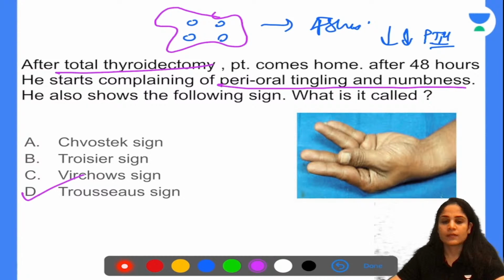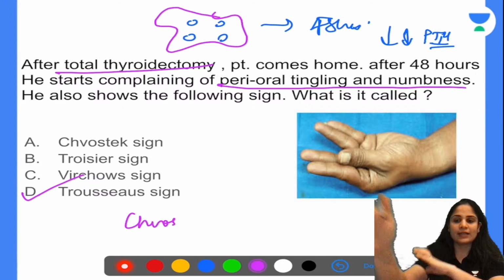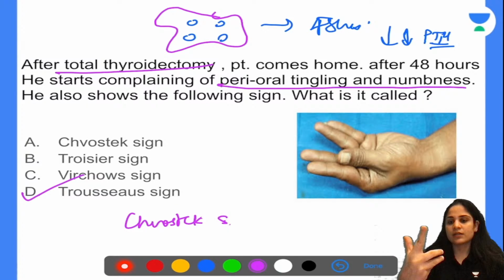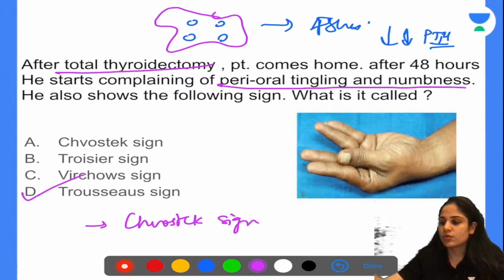Chvostek sign. And the second thing that you get is when you attach the BP cuff on the hand and inflate the BP cuff, you will get a claw hand. You will get clawing of the fingers. That is called the Trousseau sign. So you get the Chvostek sign and the Trousseau sign. So what is the answer over here? The answer is Trousseau sign.